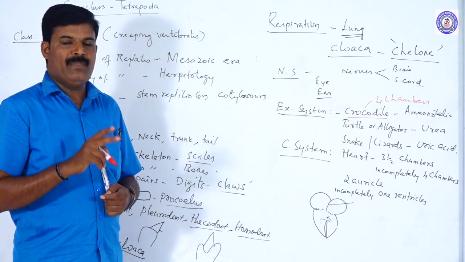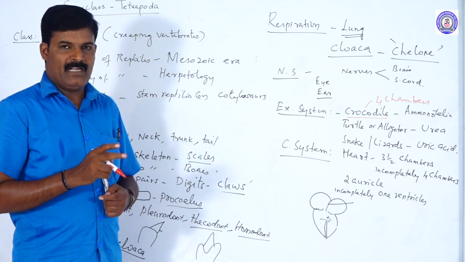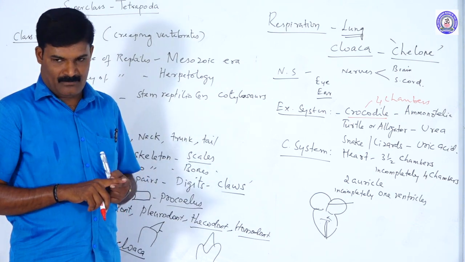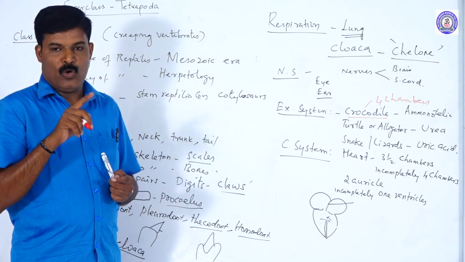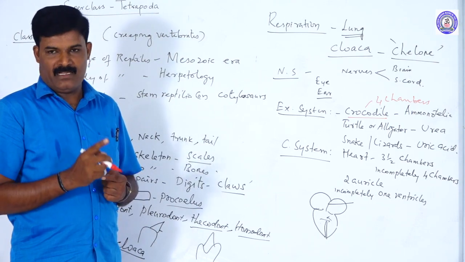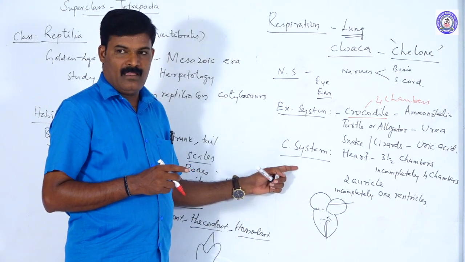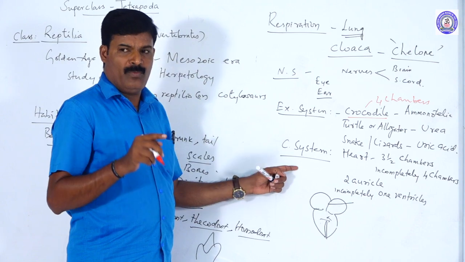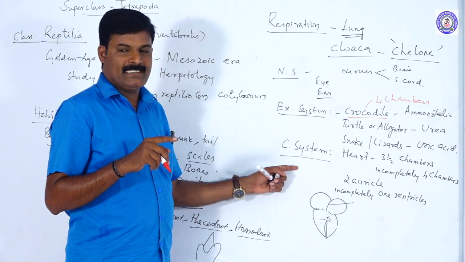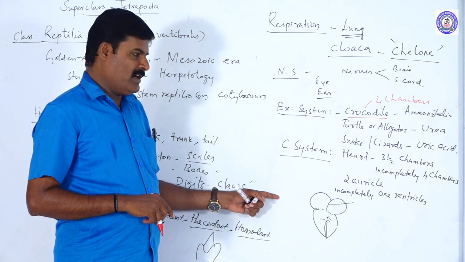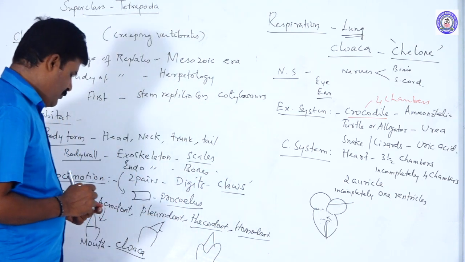The blood of amphibians has the respiratory pigment hemoglobin, and the RBC is biconvex or oval in shape and nucleated. The same is true of the blood of reptilia: the respiratory pigment is hemoglobin, and the RBC is biconvex and nucleated. So these are the circulatory system. Next one is the reproductive system.